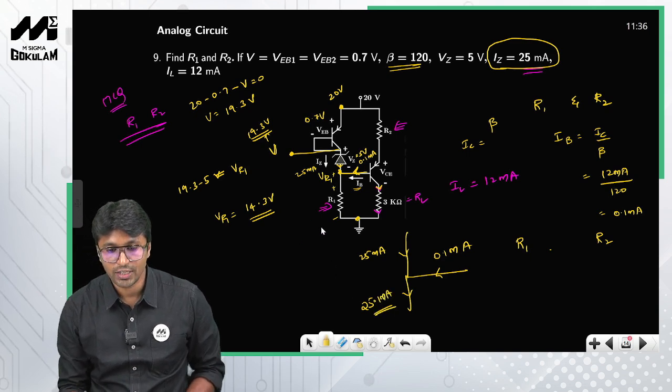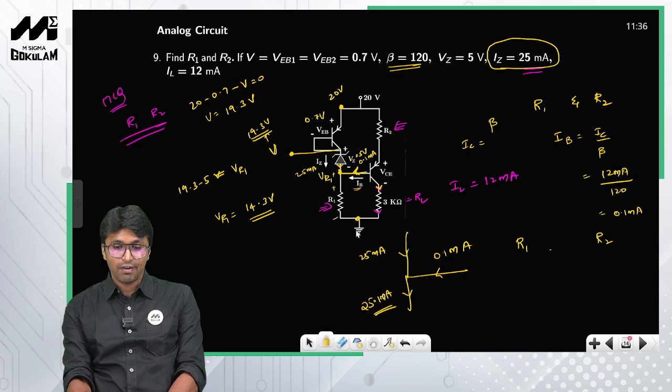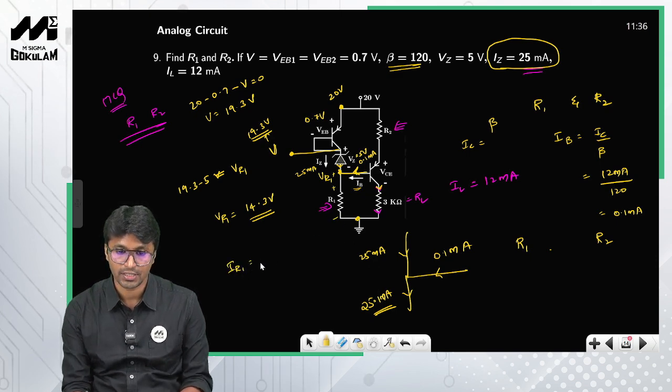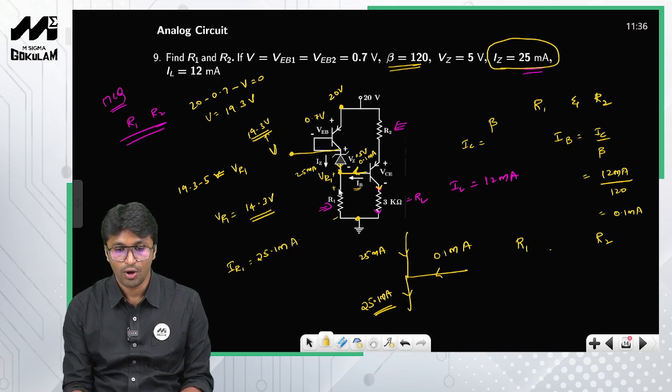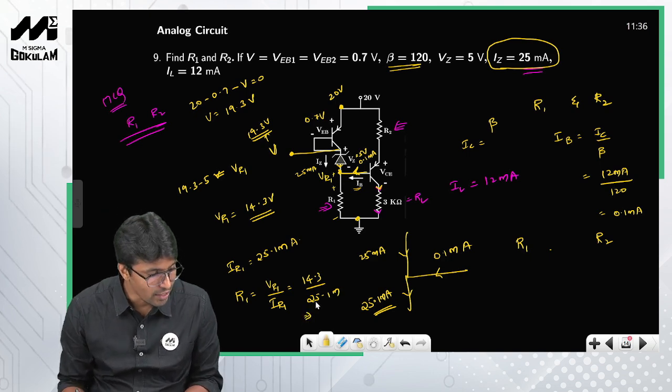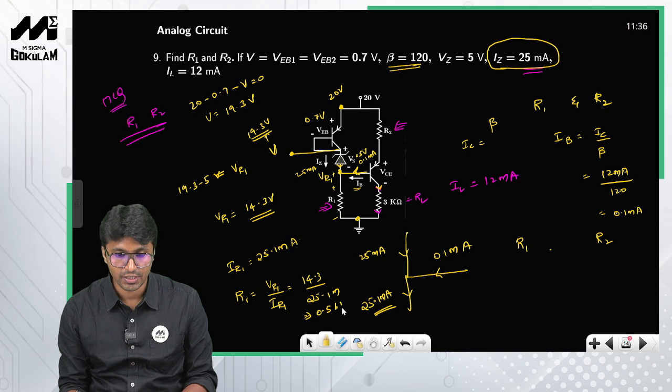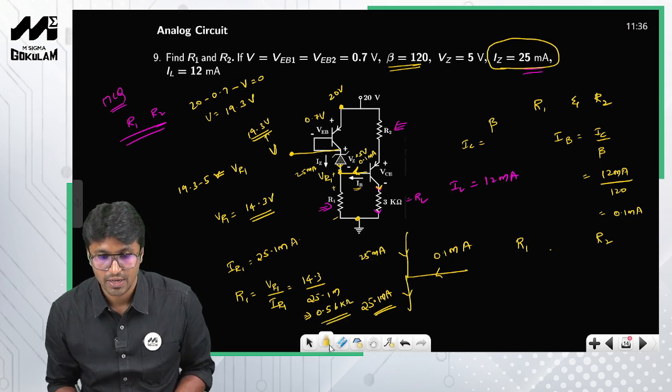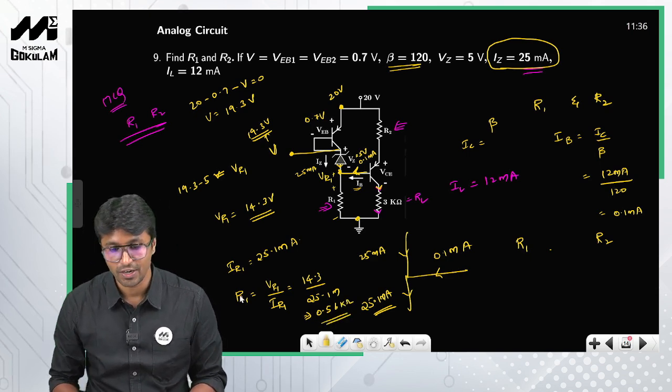So I got the voltage across the resistor R1, and also the current through the resistor R1. So IR1 is 25.1 milliamperes, right? All you need to do to find the value of R1 is get the ratio of V by I. So VR1 by IR1 is 14.3 by 25.1 milliamperes. When you solve that, the value of R1 comes out as 0.56 kilo ohms, right? So this is how you calculate the value of R1.